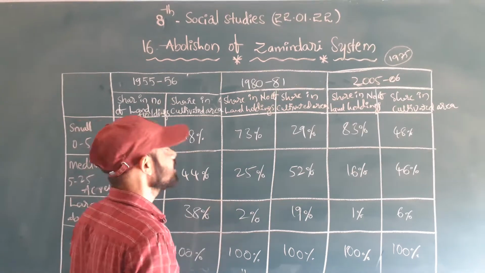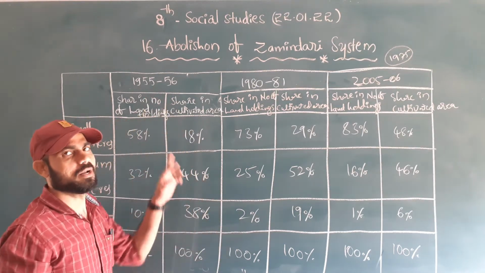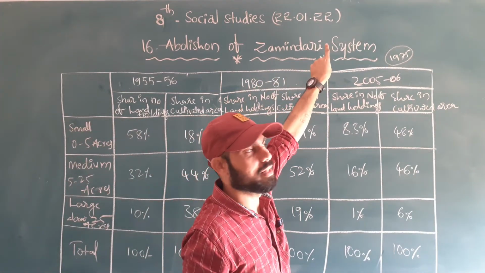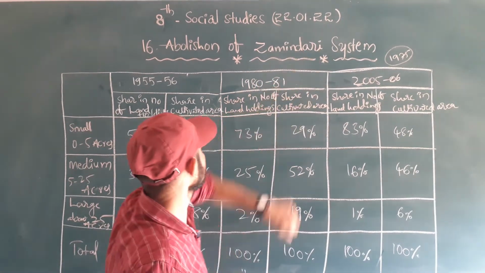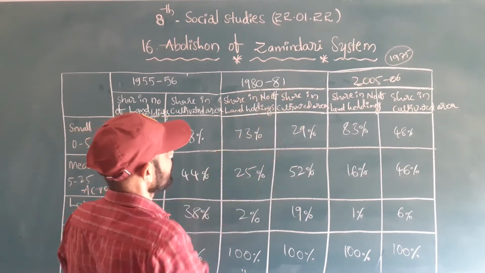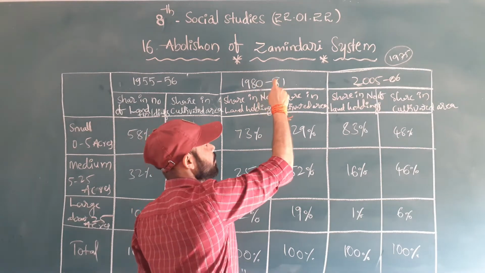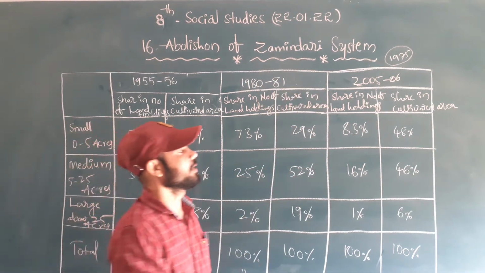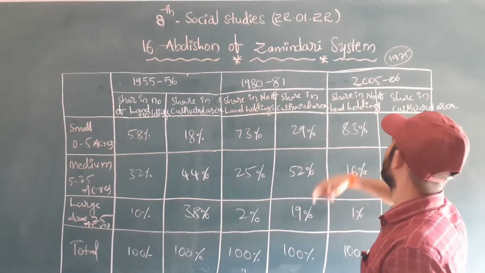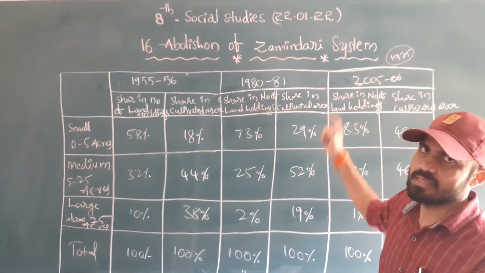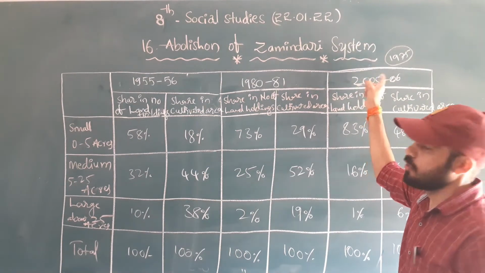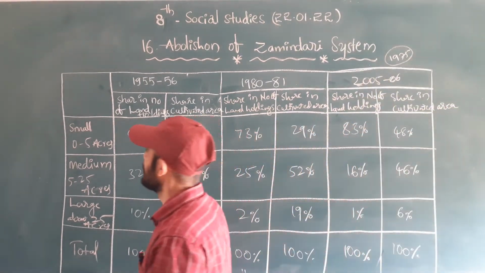1955-56, what was 1955-56? We abolished the zamindari system, or removed the zamindari system. 1980 to 81, why? Because 1980 and 81 is after the Land Ceiling Act, so we can compare these years. Then 2005, 2006. As per our textbook, we have data only for 2005 and 2006.